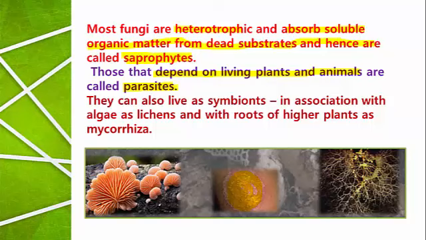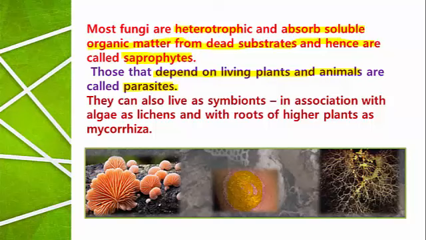But when parasitic fungi absorb the food from other living plants and animals, it is a harmful association or harmful dependence. The parasite is benefited, but the living organism is harmed. It gives food to the parasite, but the parasite is causing disease to the plant or animal.